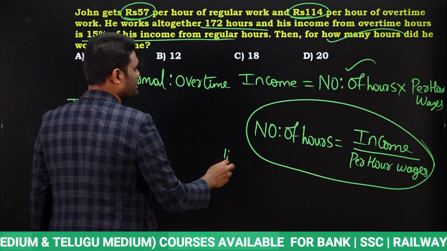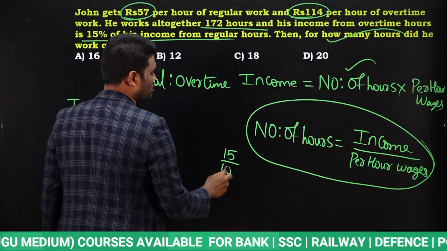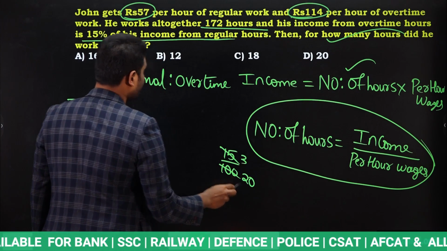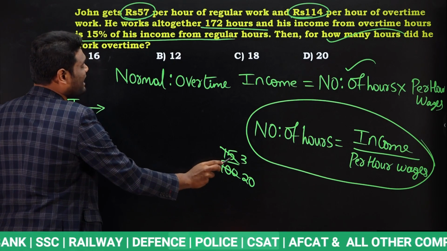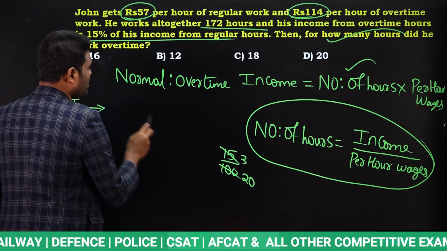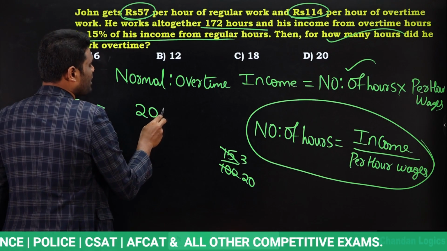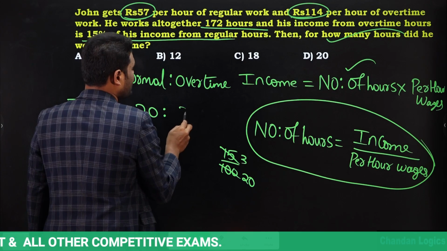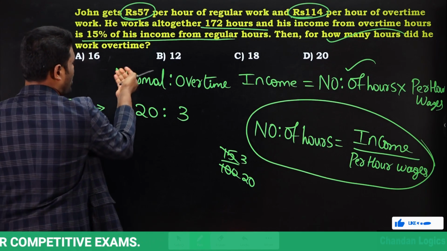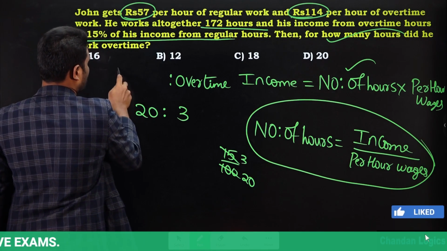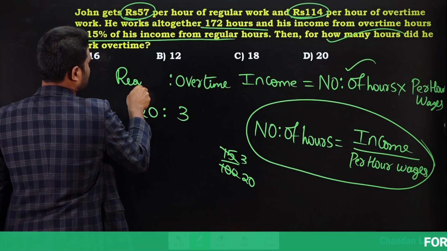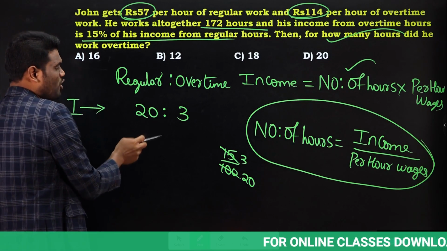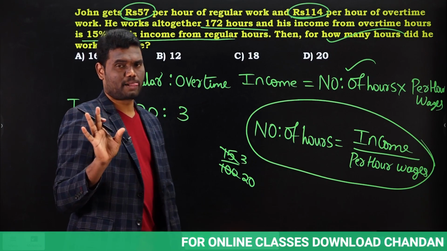15% in terms of fraction is 15 by 100. Yes or no? So 5 cancels 3 times here, 5 cancels 20 times here. Which means when he is doing regular work, he is going to get 20. For overtime, he is going to get 15%, which is nothing but 3. Normal is nothing but regular. So when he is doing regular work, if he gets income of 20 parts, for overtime he will get 3 parts income.